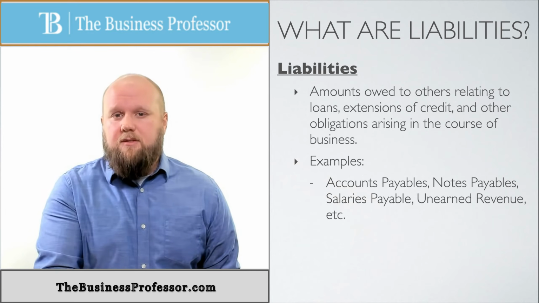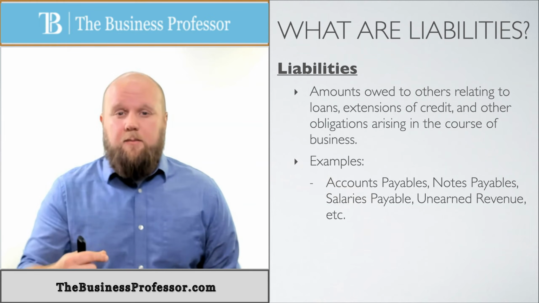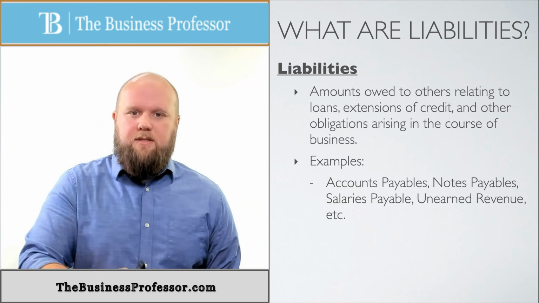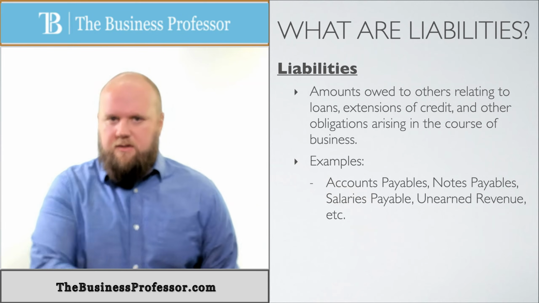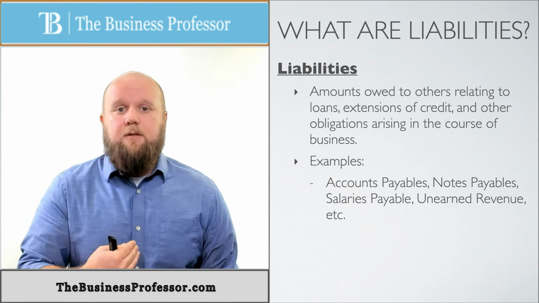So again, if you ask yourself that question, what are we expected to do with this cash? If we're expected to pay it at another date, then it's a payable. If we're expected to receive it, then it's a receivable. That's an easy way to remember both of those, receivables and payables. Payables are what we're expected to pay. Receivables are what we're expected to receive.